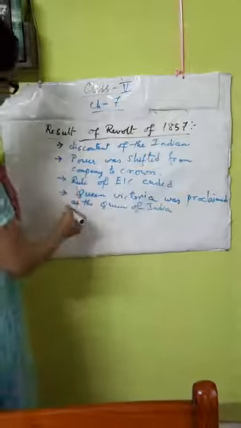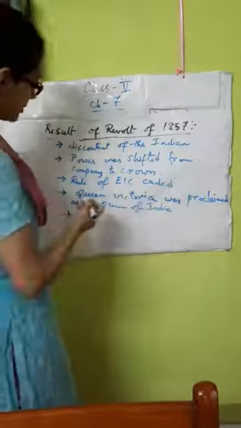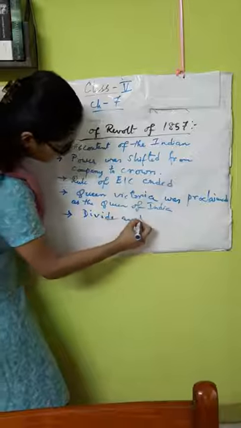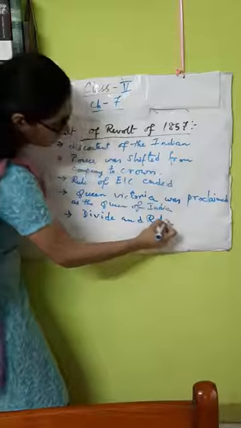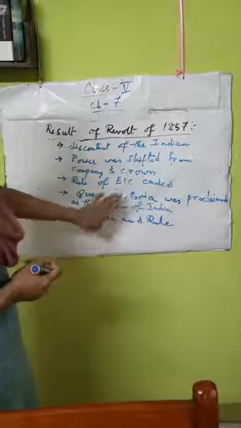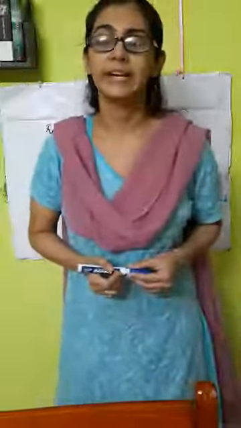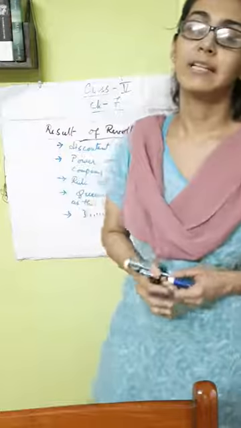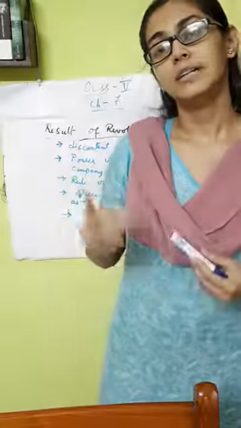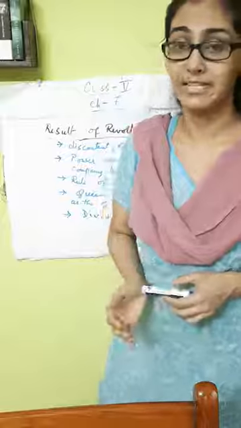So as they directly started the rule over India, they started a new policy, and this policy is the divide and rule policy. That is another important result of the revolt of 1857. When the Queen took the power in her hand, they started the policy of divide and rule, that is, to divide and rule the Hindus and the Muslims. They started creating division and communalism between the Hindus and the Muslims to rule them effectively.